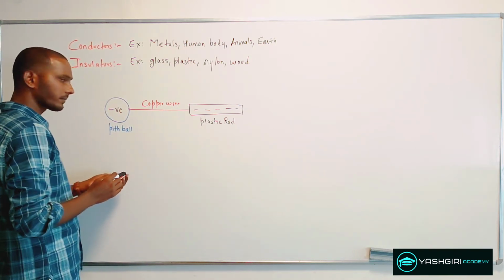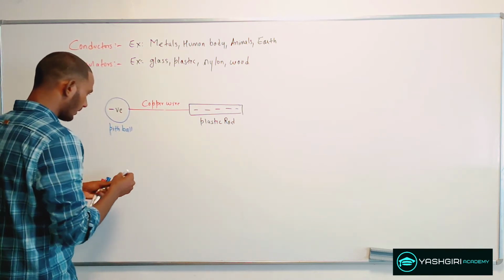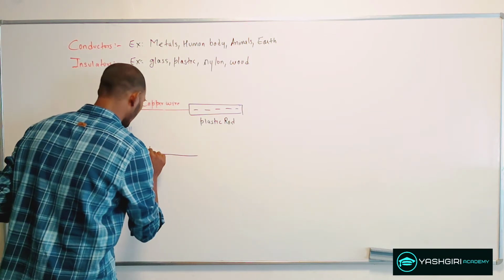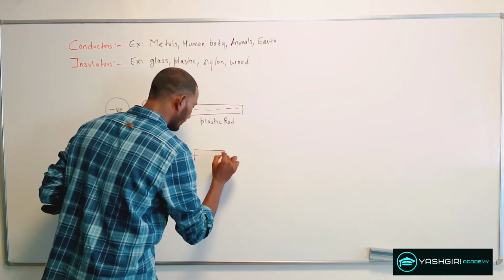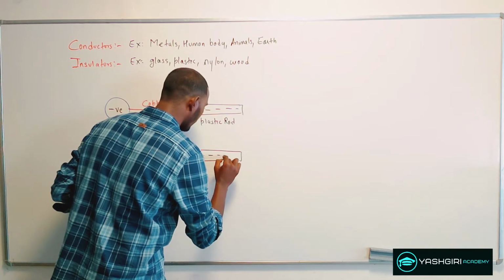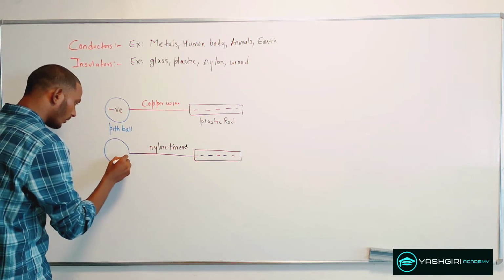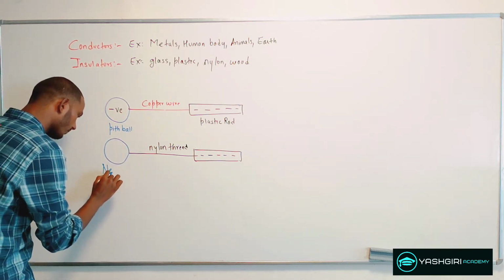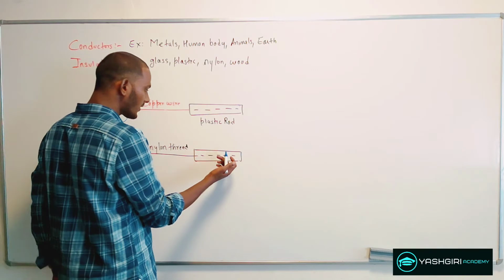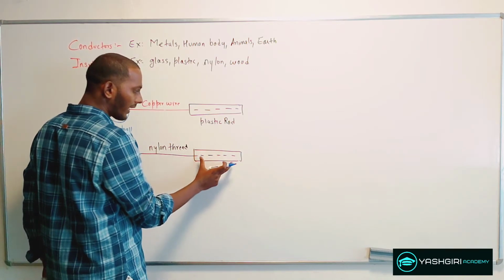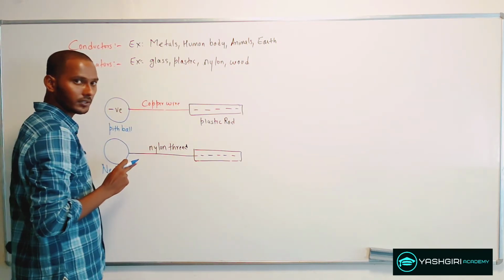Now if the same experiment is repeated with a nylon thread, again one end to the plastic rod and the other end to the neutral pith ball, you will notice that there is no transfer of charge from the plastic rod to the neutral pith ball, because nylon is an insulator.